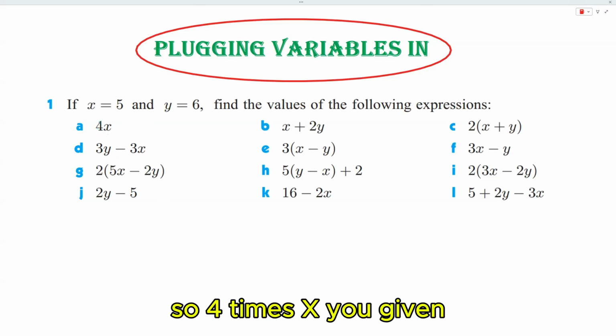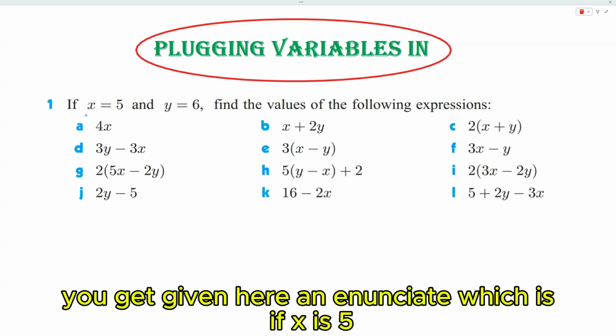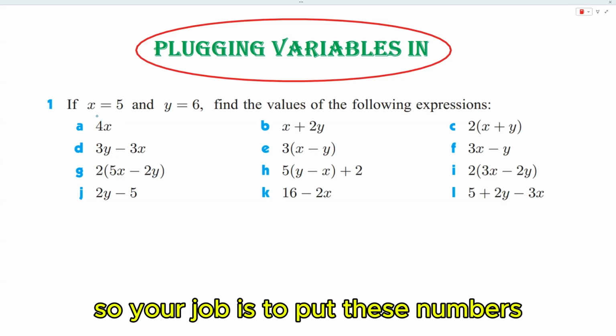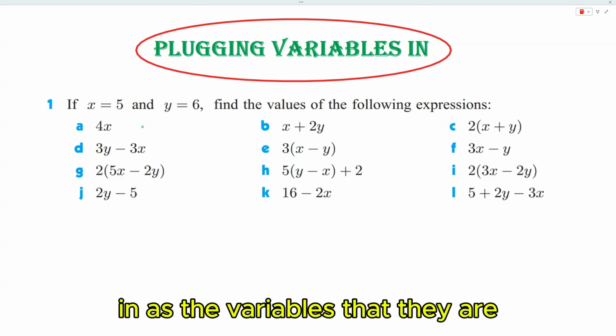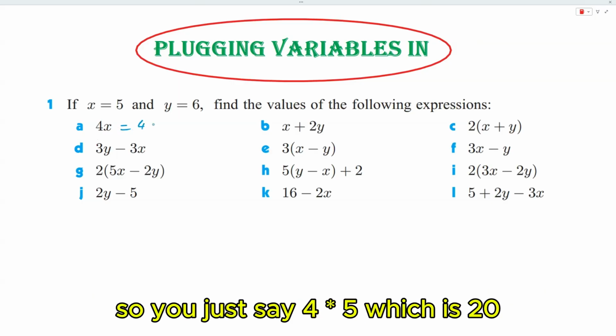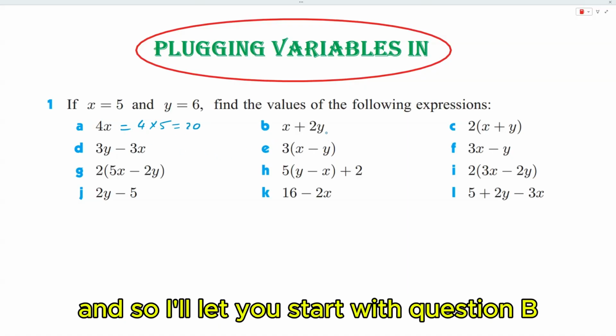So 4 times x. You get given here an enunciate, which is if x is 5, y is 6, find the values of the following expression. So your job is to put these numbers in as the variables that they are. So 4 times x really means 4 times 5, since x is 5. So you just say 4 times 5, which is 20. And so I'll let you start with question B.